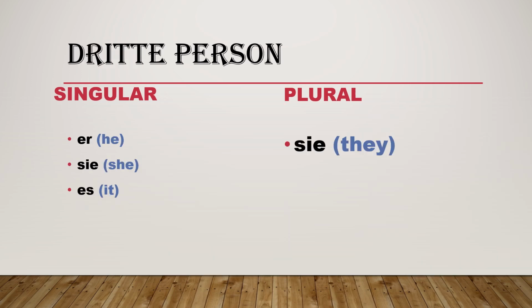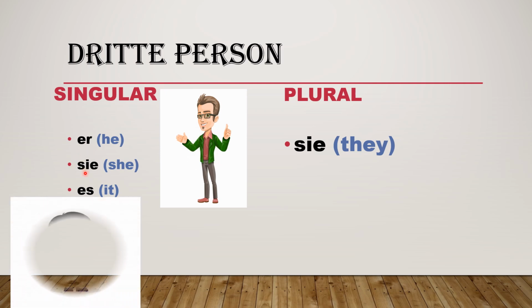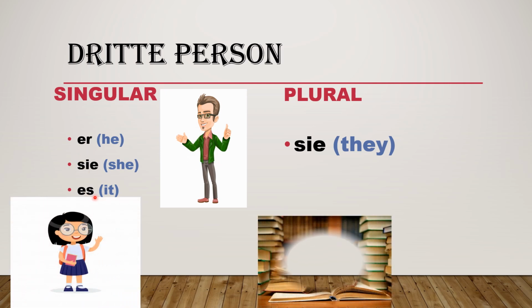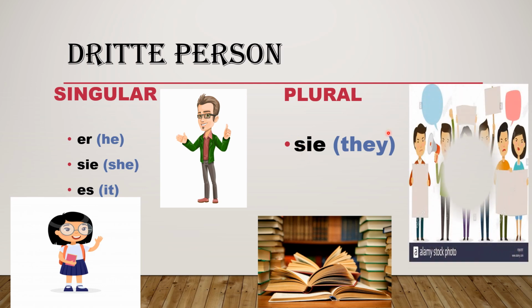Dritte Person is the third person. Third person singular means er, it's he. Sie, with a small letter s, is she. And es means any non-living thing, neutrum, so it's it. Er, sie, es. Sie, it's a small letter s. So remember this. Then plural, it's again a small letter s, it's they all.